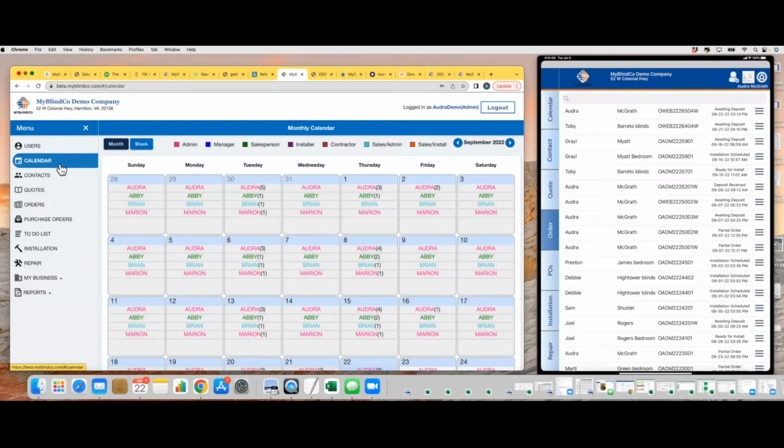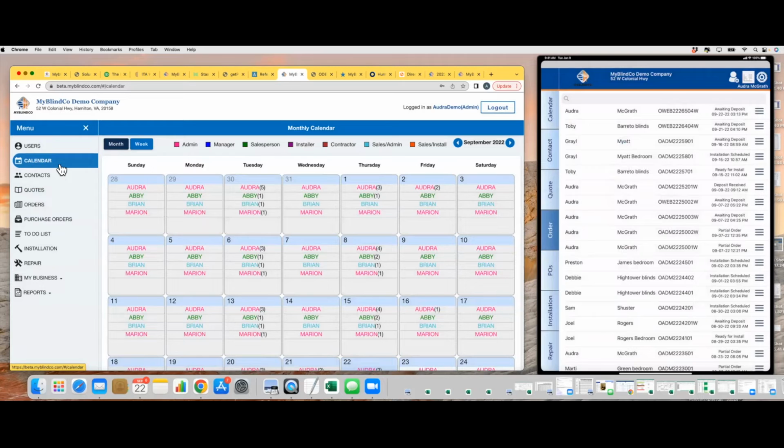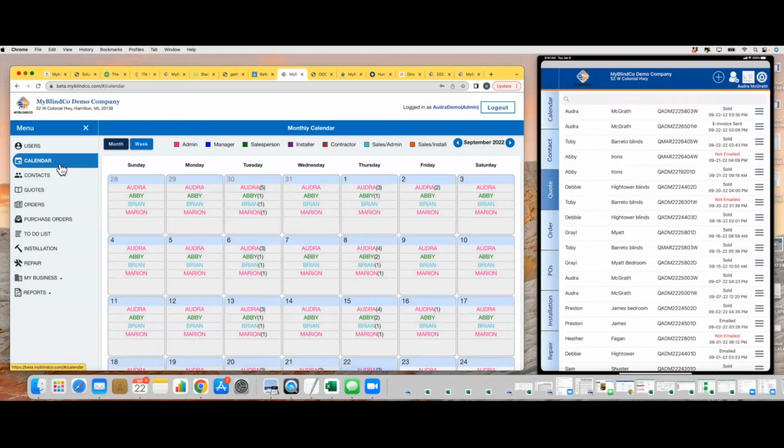So best practice for the iPad app, in the morning, at home, you have your iPad, grab a cup of coffee, your iPad's connected to the internet. We always suggest you sign out of the app and then back in. Each time you do that, not only are you syncing data that might be native to your device here, quotes and orders, but it also initiates a download of the product catalog.